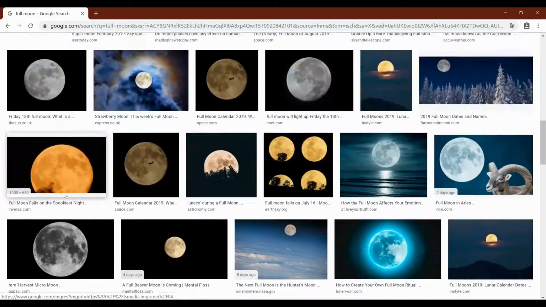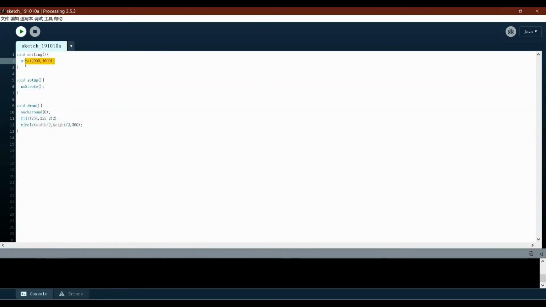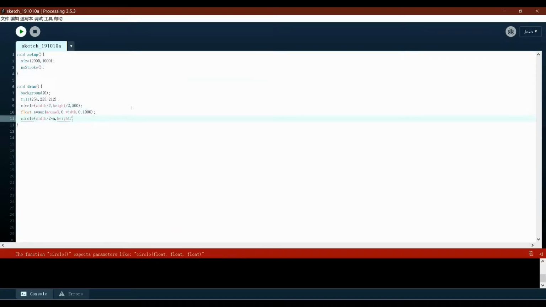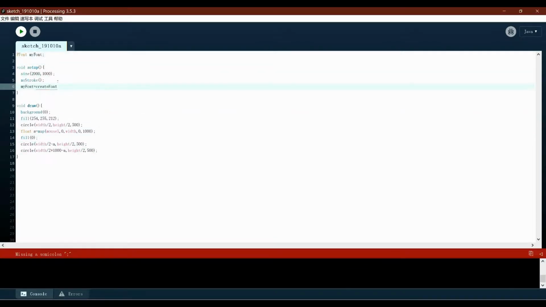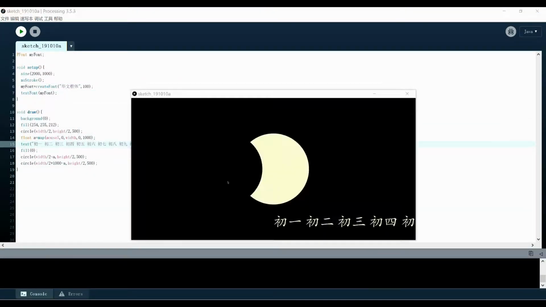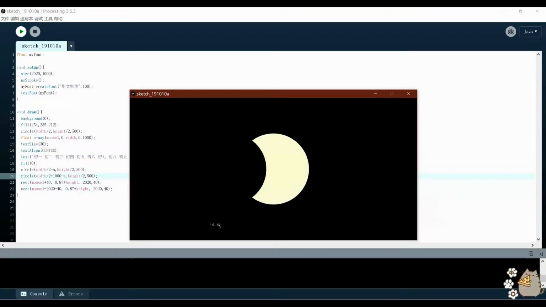This week, we are using Processing to draw a natural process. This time, I chose to do the moon phase, so I started by drawing a moon. Then I added the date information, so people can also choose the moon shape by the date.